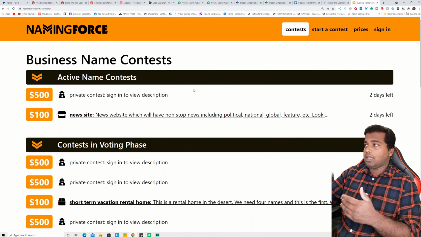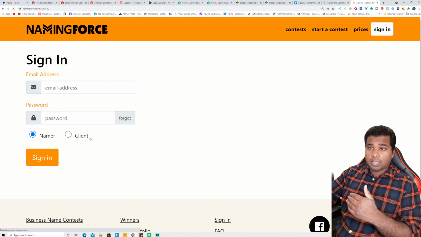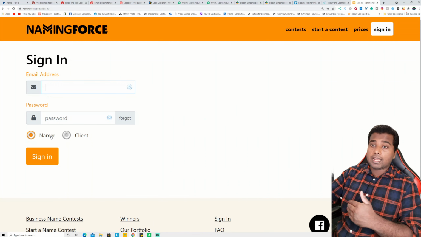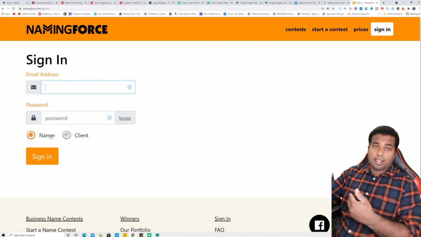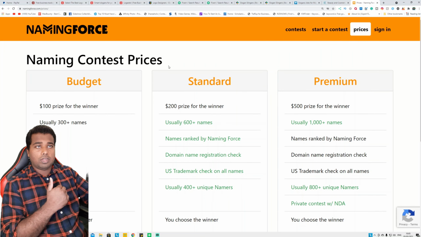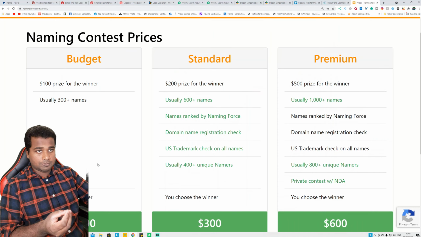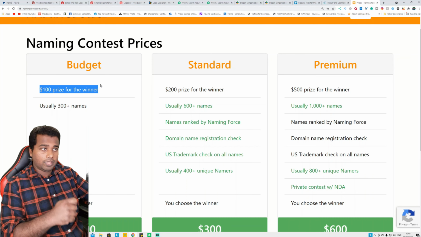All you have to do here is click this one called sign in, and here you have to create an account as a namer, not a client. Then you can participate and you can make money from it. If you go to the pricing section on Naming Force, you can see if the client goes for this one, this budget of $200, 100 is automatically going to the winner who comes up with the name.